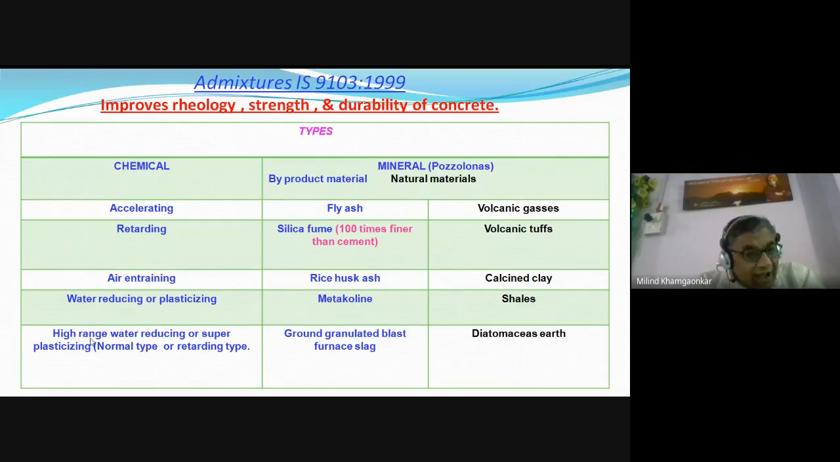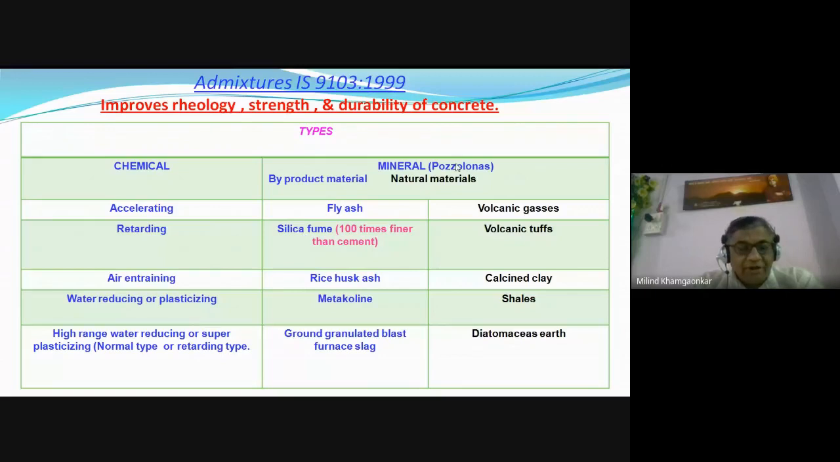Some admixtures are high range water reducing, also called super plasticizers, meaning plasticizer and super plasticizer. They are of normal type or retarding type. So the super plasticizers are of two types. The normal type, and also, sometimes or mostly nowadays, they increase the initial setting time. So they are not only plasticizers, but they are retarders also. The plasticizers nowadays comprise another property, that is retarding. They increase the workability as well as the setting time.